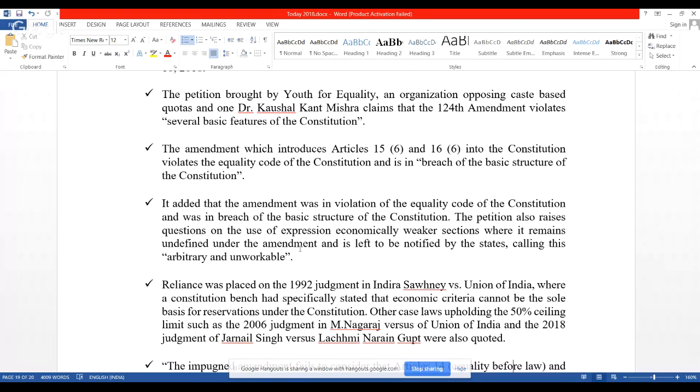Is that okay? And that 50% limit was upheld by the court in 2006 in the M. Nagaraj versus Union of India case. And again, in the year 2018, the judgment of Jarnail Singh versus Lakshmi Narayan Gupta was also quoted. Meaning, these are the various cases where the Supreme Court has given judgment. These cases have been highlighted by this organization. And ultimately, what the Supreme Court is going to decide, we need to wait and watch.